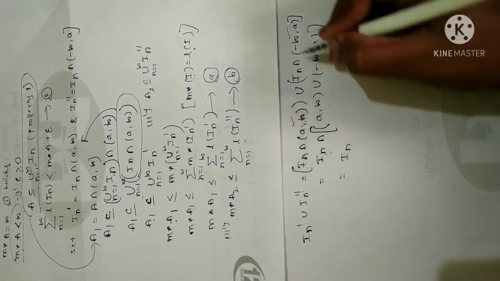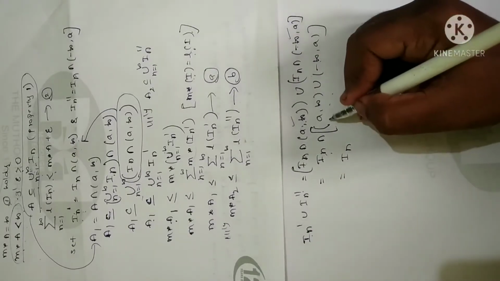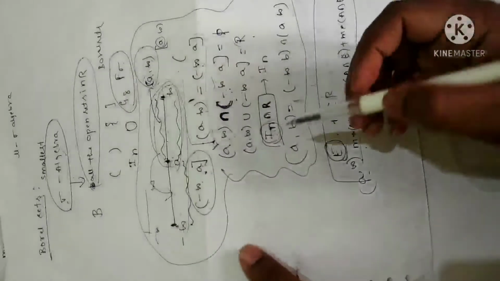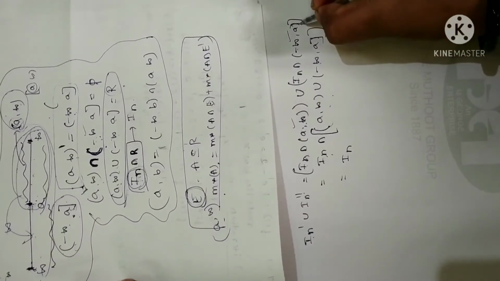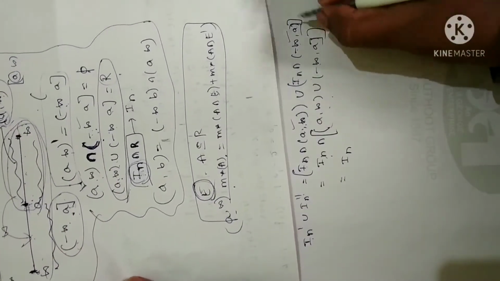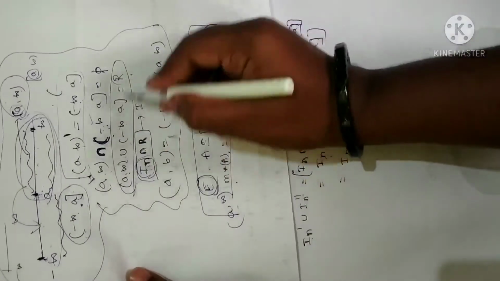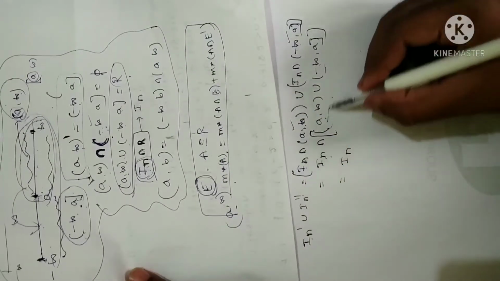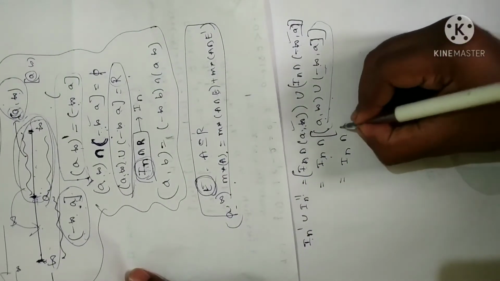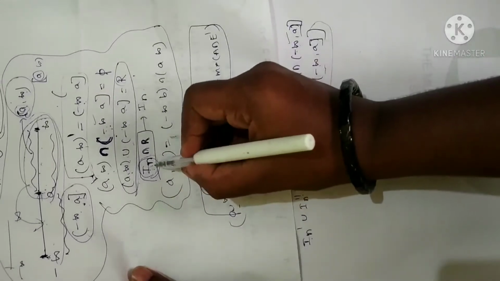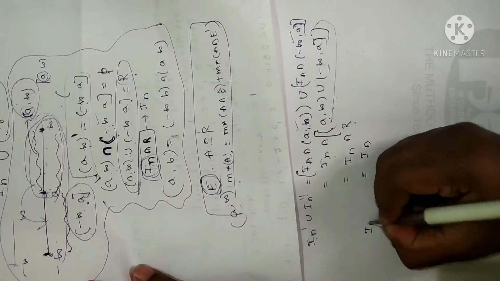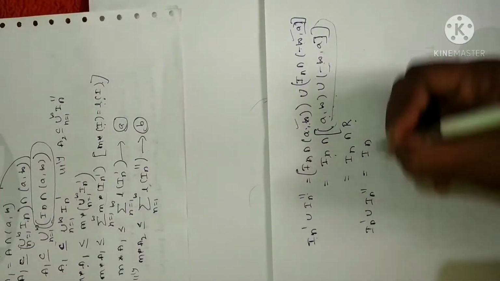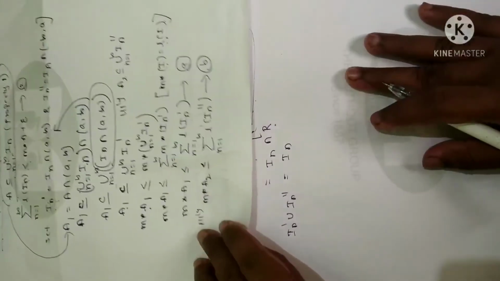So I'm going to take this set and this set separately. Now I have told you at the beginning itself that R can be expressed as the union of (a, infinity) and (minus infinity, a). So that is what you have here. See here, (a, infinity) and (minus infinity, a) I have, and the union can be written as R, the real numbers. So let me write this as the real number R. Intersection the real number R. Again applying the property, I_n intersection R is I_n. So what I have obtained is I_n complement union I_n double complement is equal to I_n.